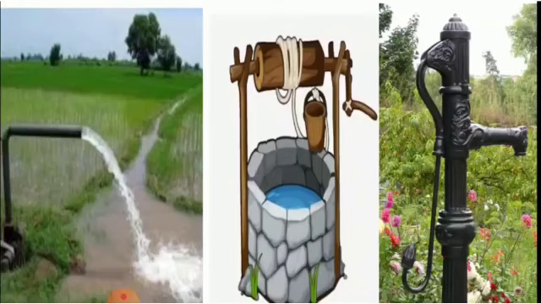When it rains, some of the rainwater seeps into the ground. This water is known as underground water. We can take out this underground water from wells, tube wells and hand pump.